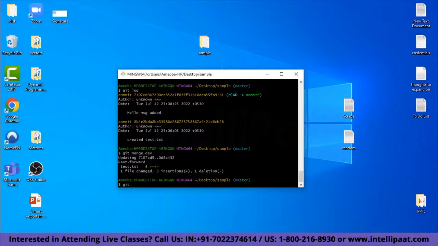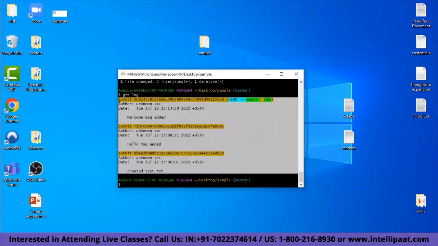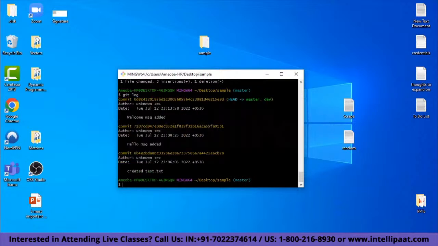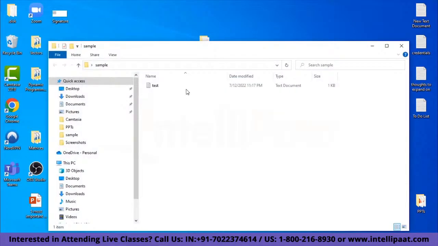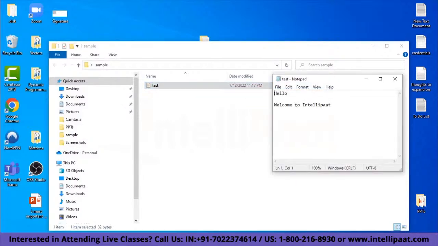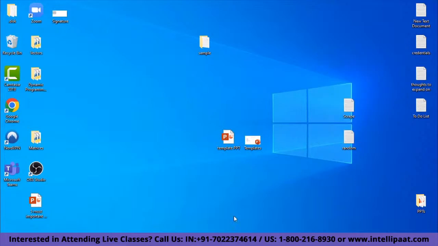Now if we take a look at the log here in the master branch, now we have 3 logs instead of 2, right? So this says you are currently in the master branch and this particular commit, that is welcome message added, was contributed by the dev branch. And after the merge the updates have successfully taken place. And now if you see the text file in your master branch, welcome to Intellipaat has been added, which was basically a contribution by your friend somewhere in the world. And this is how we collaborate on the code using the Git version control system.